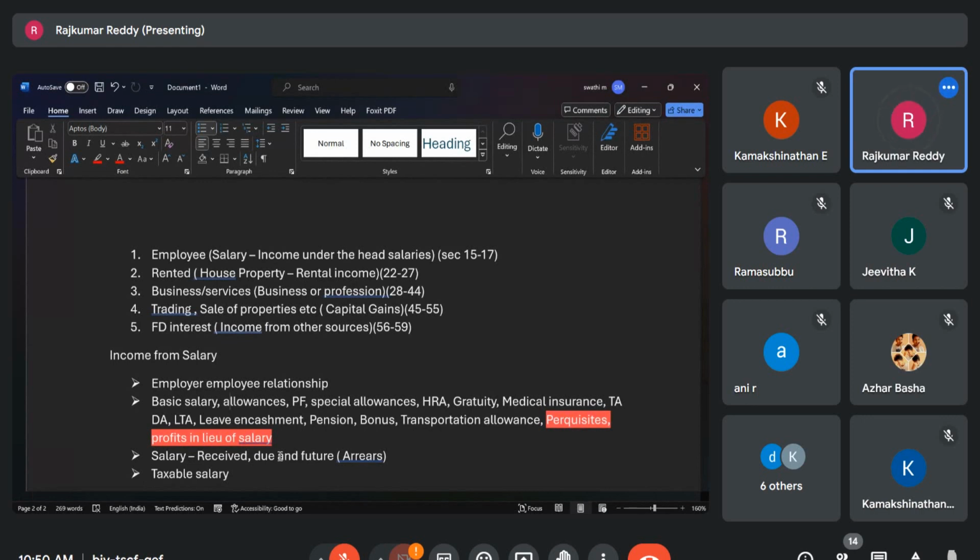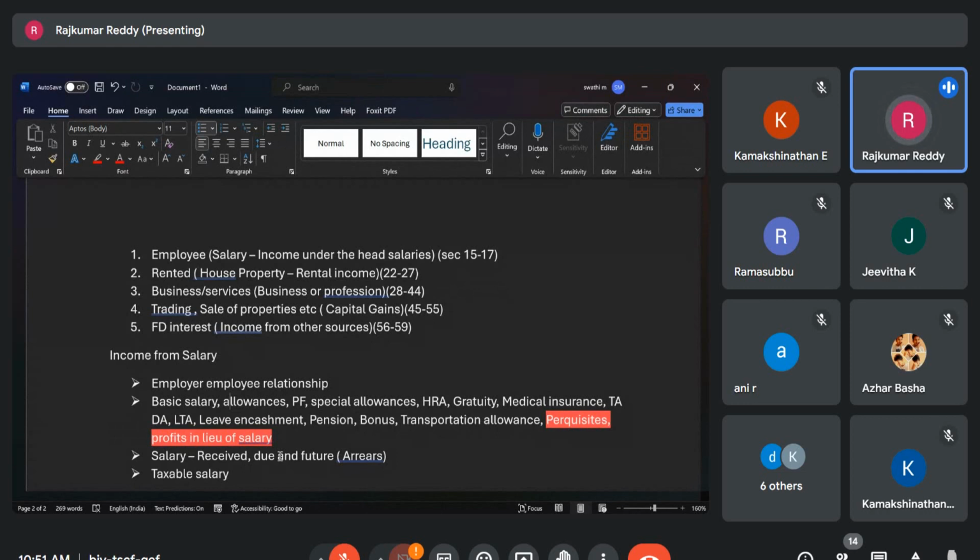So what is salary? If you see your pay slip, there is a basic pay. And if one is retired, he will get the pension. If it is an annuity, instead of monthly, maybe they will pay yearly. That is also a salary component. Bonus, and some people working in sales, if they meet the target, they may get some additional commission. But because of the employee relationship you are getting that money, so even that commission is treated as salary. Any arrears, any advance salary, everything is treated as salary.